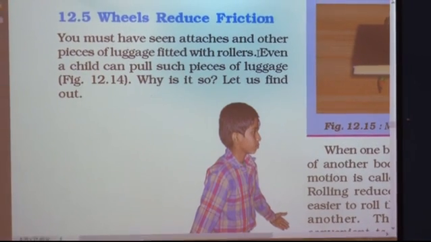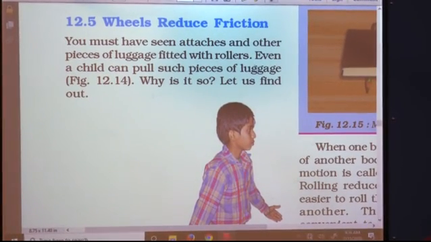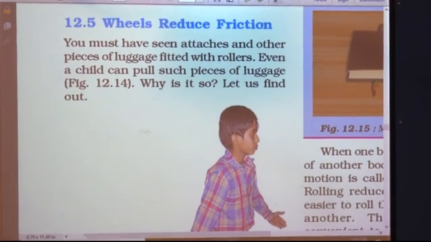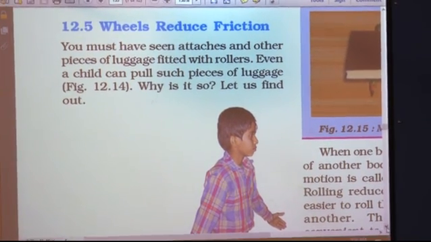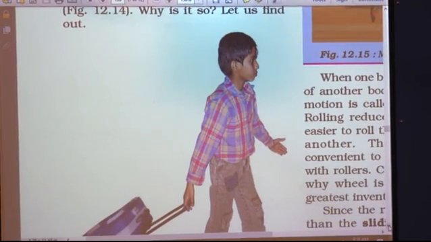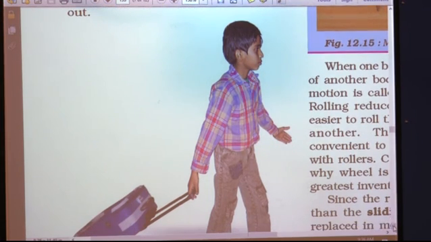These rollers make it easy for people to carry the luggage. Even a child can pull such a piece of luggage. Just look at this figure. Here you can find a small boy who is pulling luggage which seems to be very heavy. Why is it so? Let us find out.